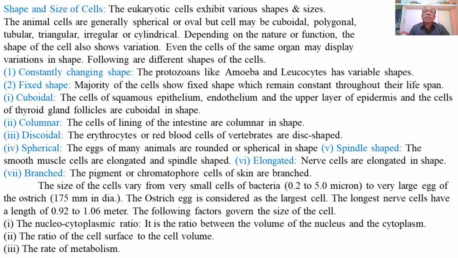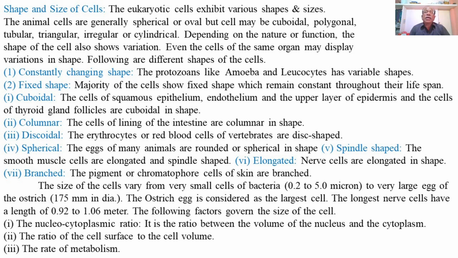So these are the cells having a true nucleus, or the nucleus is bounded by a definite nuclear membrane enclosing nucleoplasm or the nuclear materials like chromatin or the chromosomes, and thus the cells such as plant cells or the animal cells are the examples of the eukaryotic cells, and they exhibit different shapes and sizes.